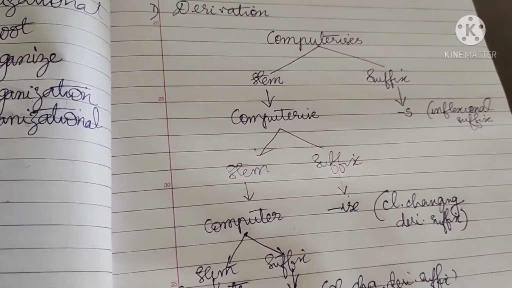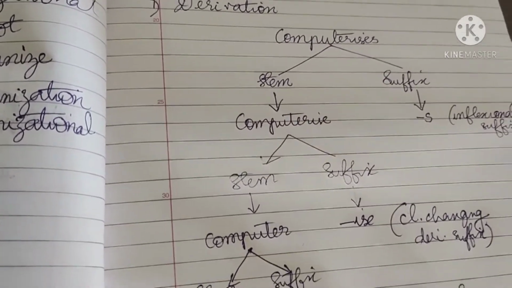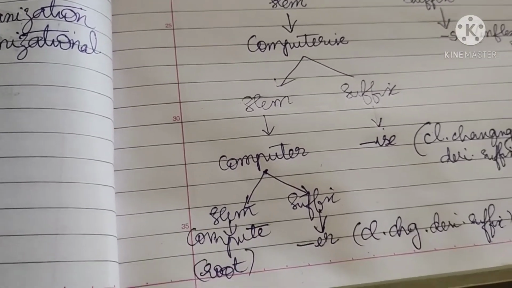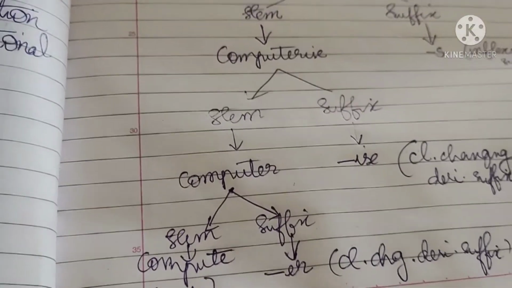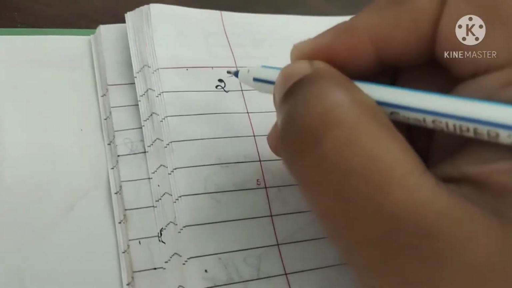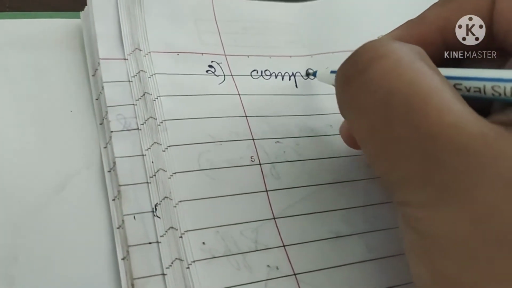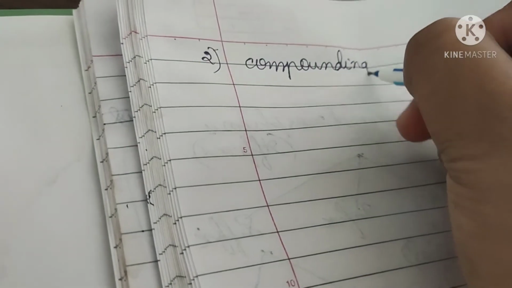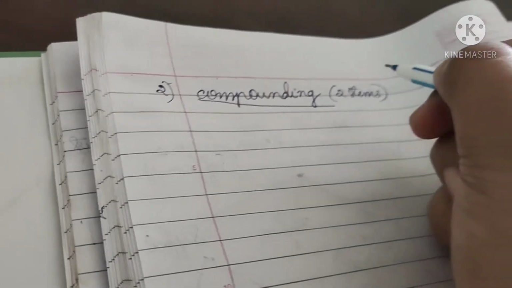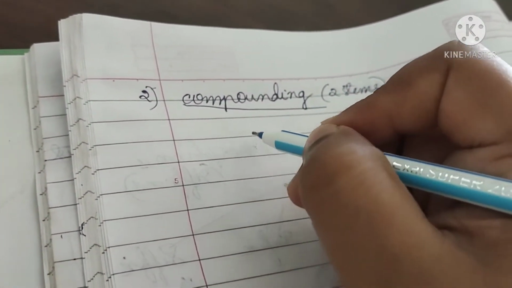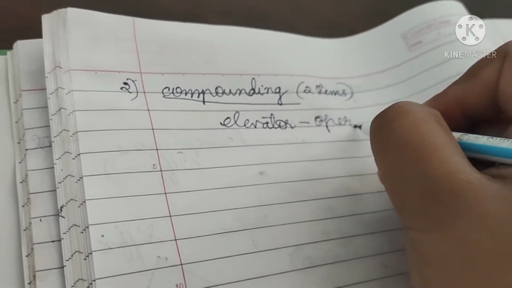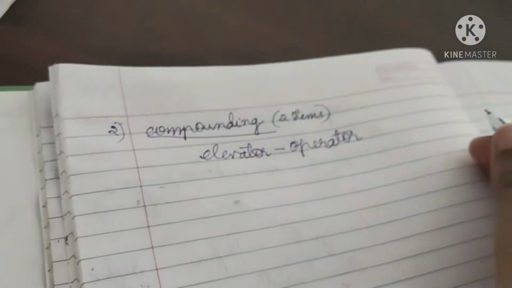There is another process, compounding. Compounding is a process of word formation where a new word is formed by combining two stems, like how we studied compound words. Let's see an example. Secondly, we are studying compounding, where two stems are joined together. We will study it with the example of elevator operator, one who operates the elevator.